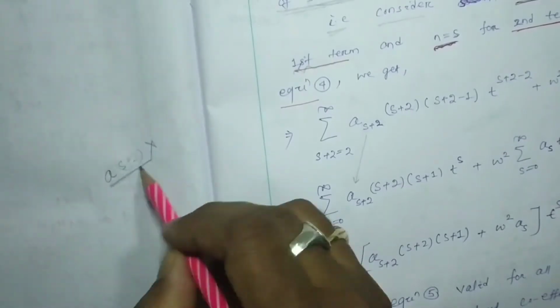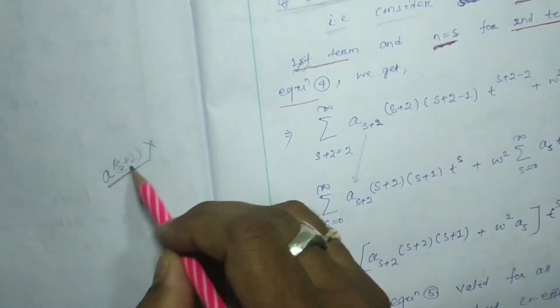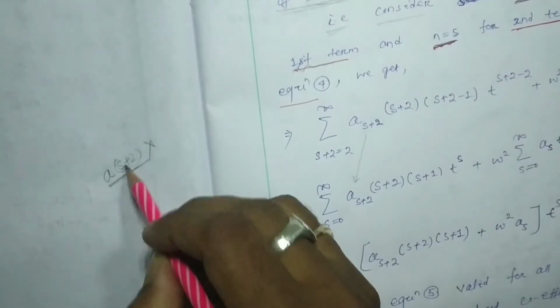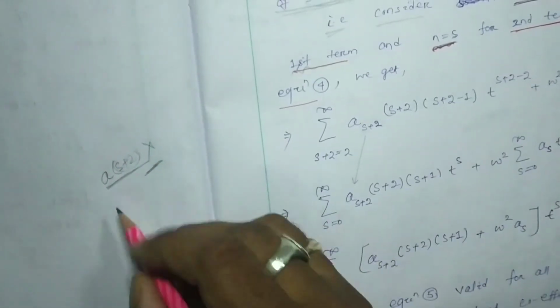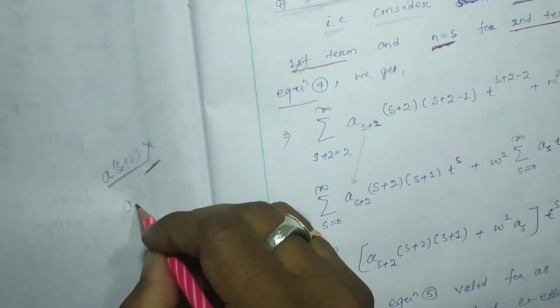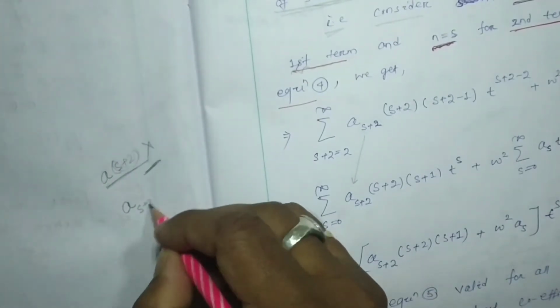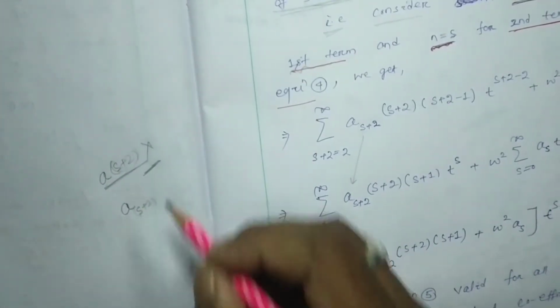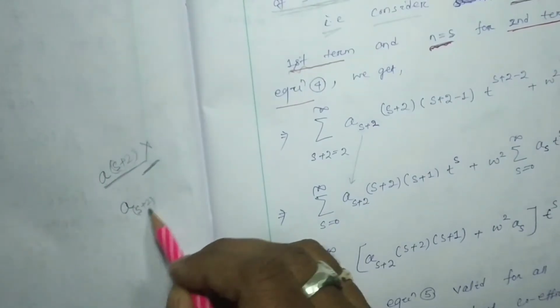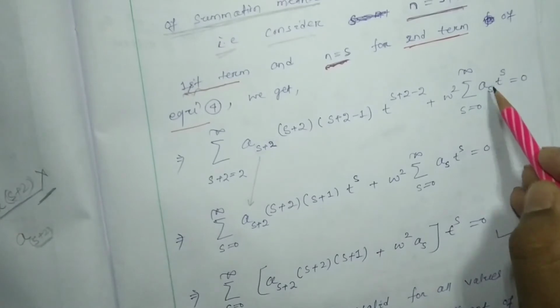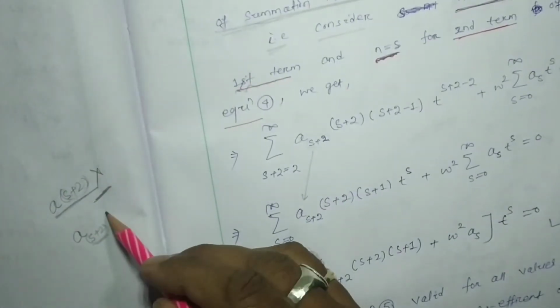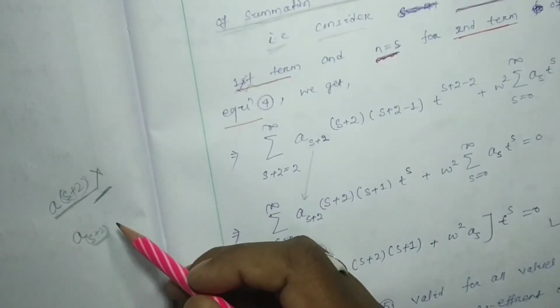This will be represented as a into s plus 2, which is the wrong format. You don't consider this one. You write a with the subscript s plus 2. At the bottom of the a you have to write s plus 2, and at the bottom of the a you have to write s. Don't write in the same line, otherwise it will represent multiplication.